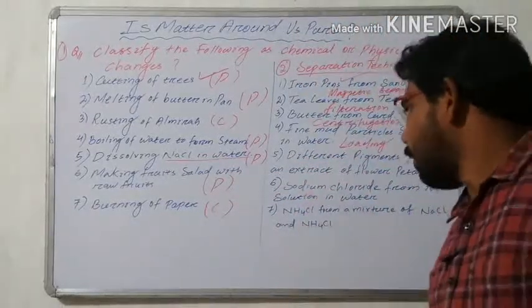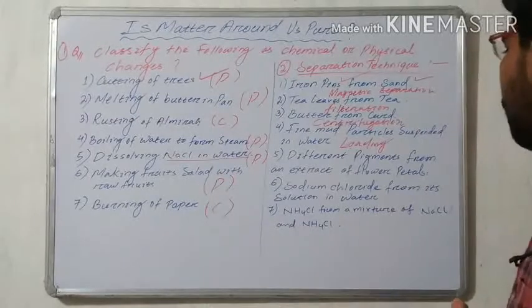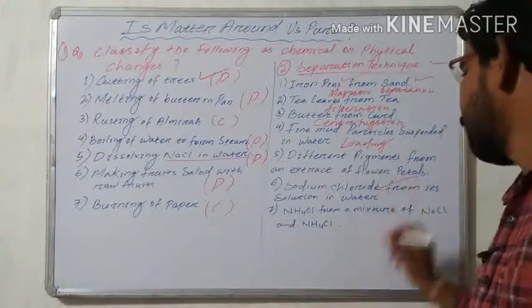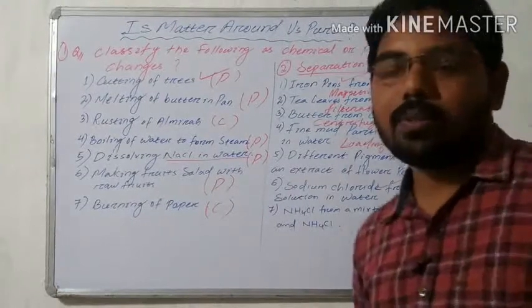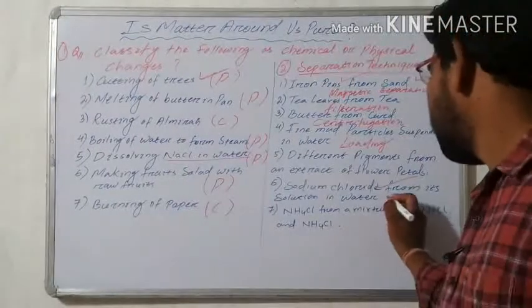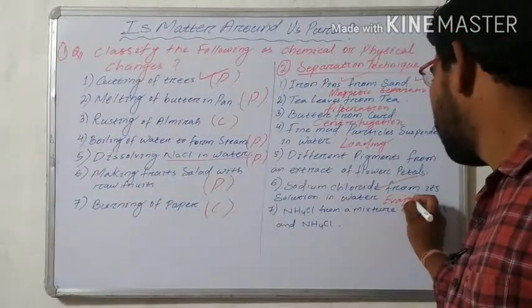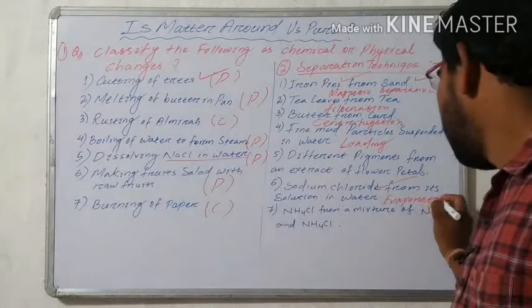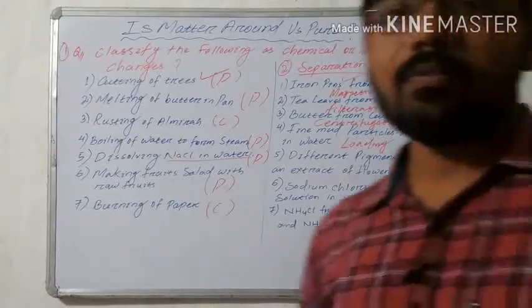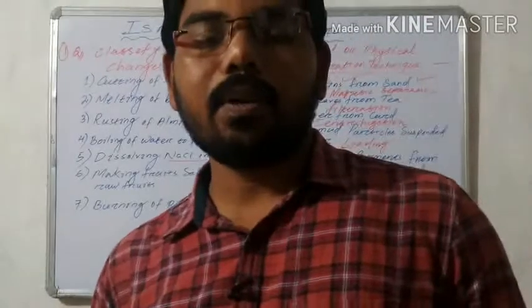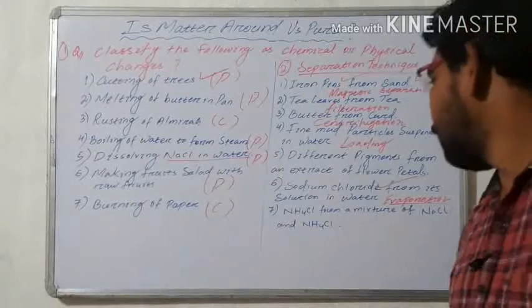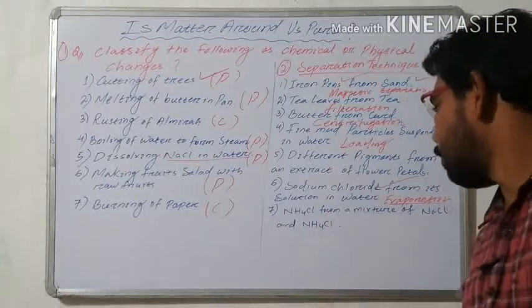And the next question is sodium chloride from its solution in water. Sodium chloride and its solution we have to separate by the process of evaporation. We heat the solution, then the water evaporates, and finally we get NaCl. By the process of evaporation we separate the sodium chloride.